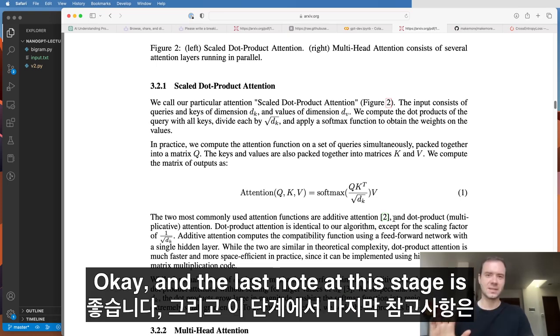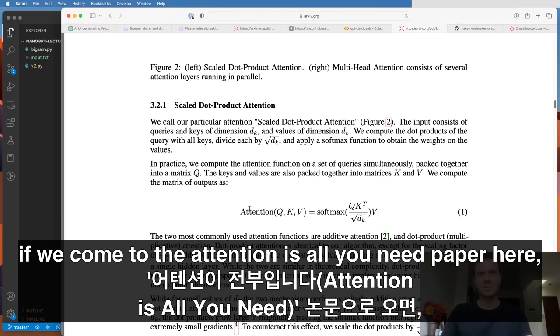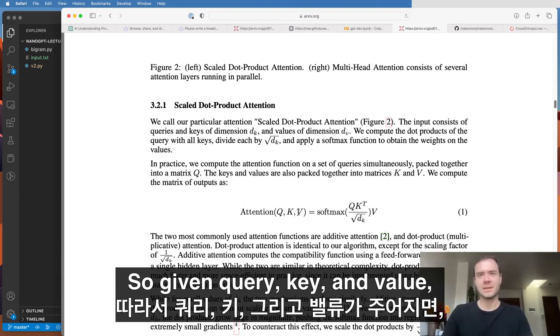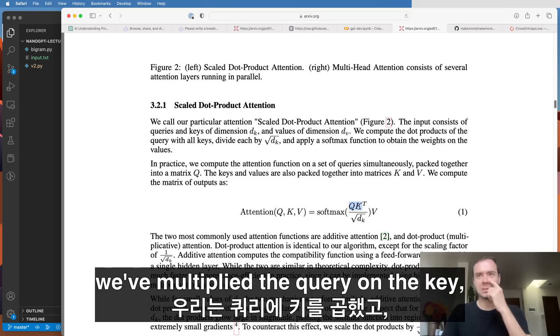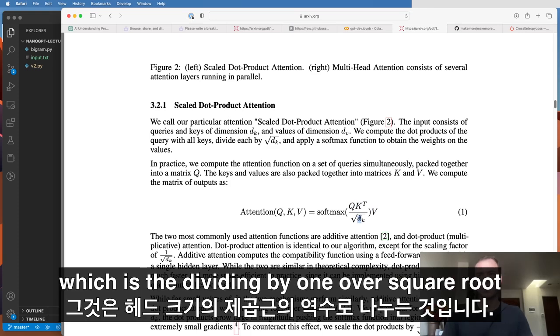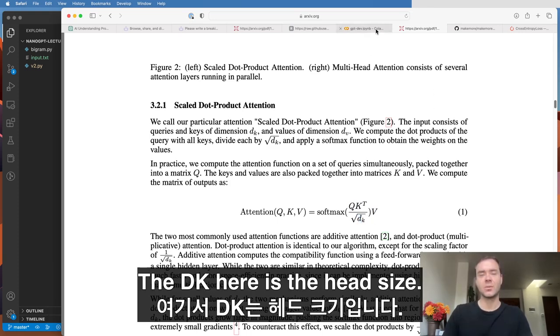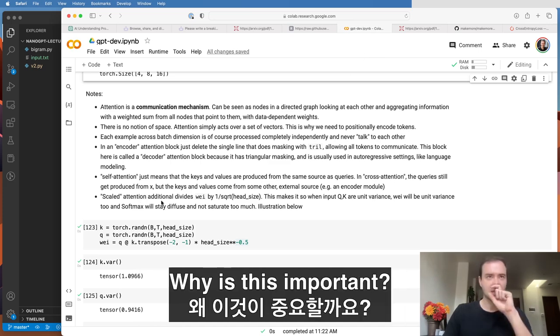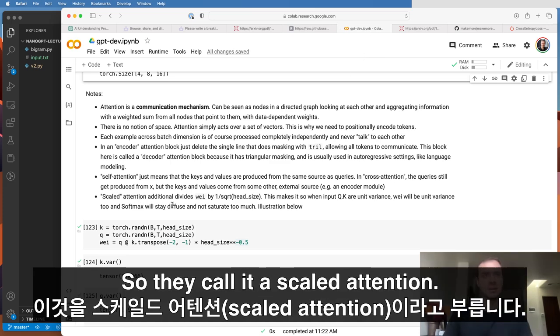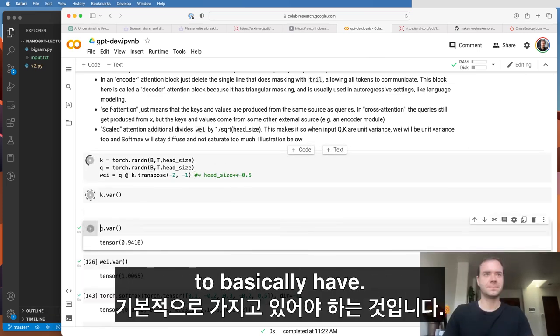Okay, and the last note at this stage is, if we come to the attention is all you need paper here, we've already implemented attention. Given query, key, and value, we've multiplied the query and the key, we've softmaxed it, and then we are aggregating the values. There's one more thing that we're missing here, which is the dividing by 1/square root of the head size. The dk here is the head size. Why are they doing this? Why is this important? They call it the scaled attention. And it's an important normalization to basically have.